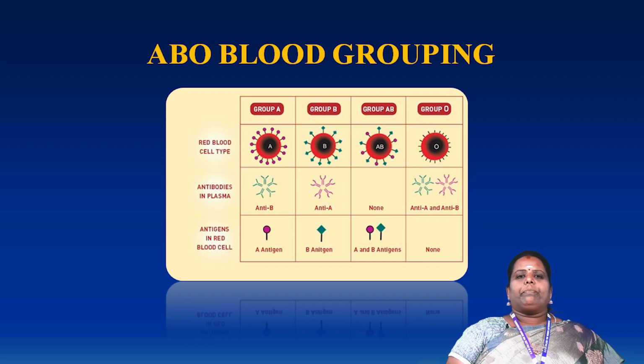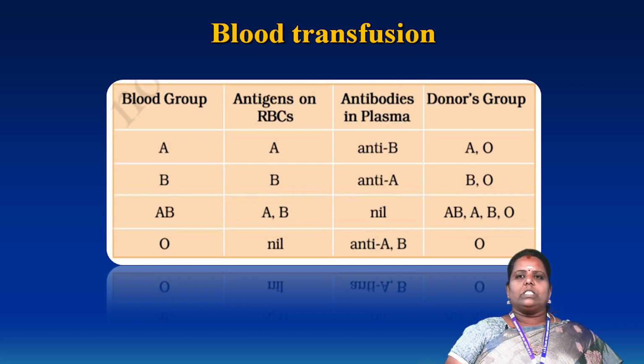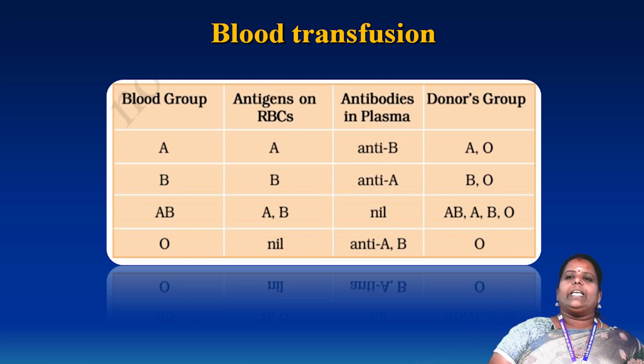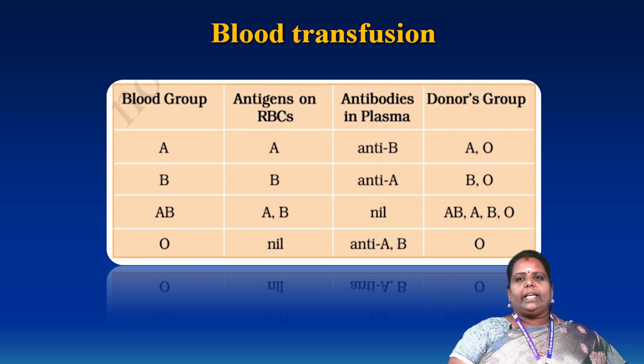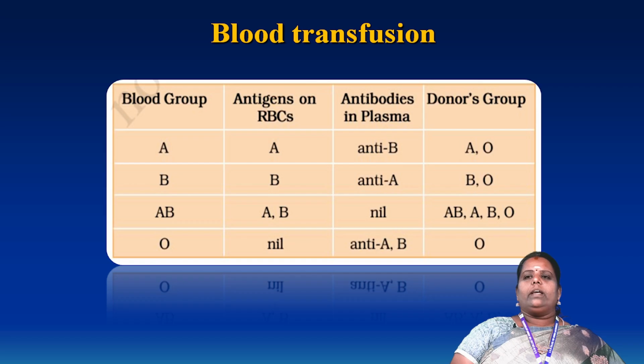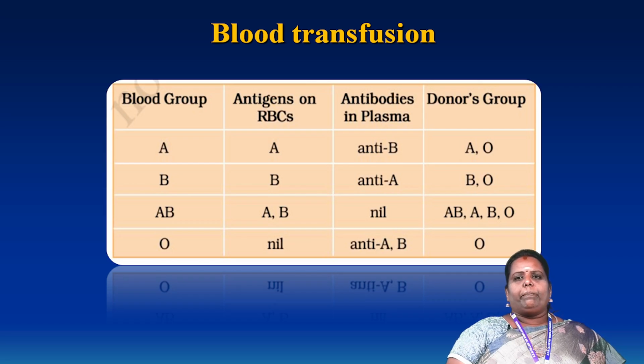The person can take in blood from another person. Next, this shows the blood groups, with antigens present in the RBC and antibodies present in the plasma. Another point is how transfusion occurs from one person to another. This picture clearly explains it. An A blood group person has the A antigen and B antibody. The A group person can give blood to an A group person and also to an O group person.